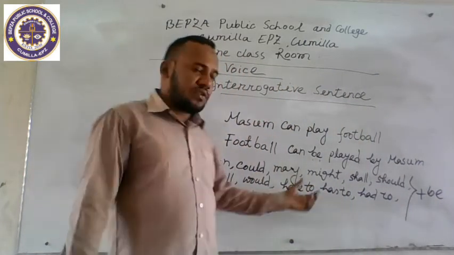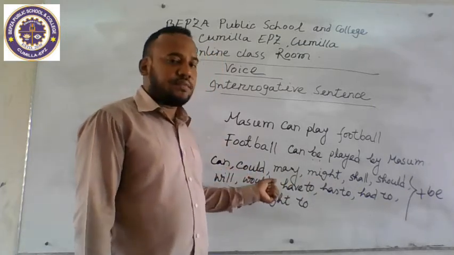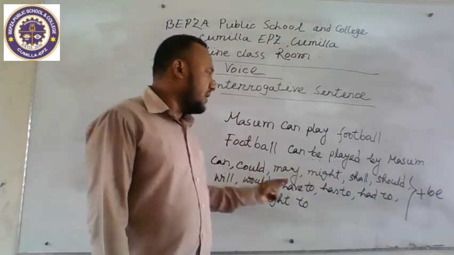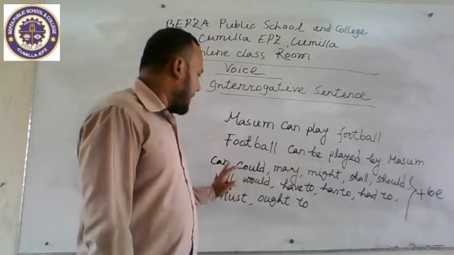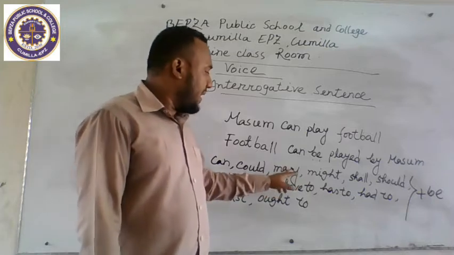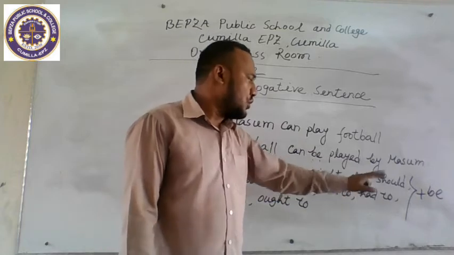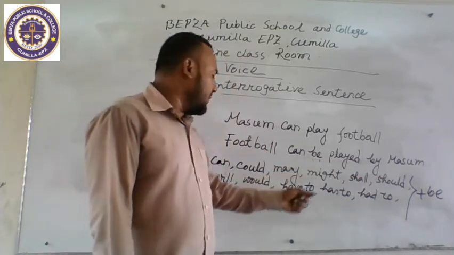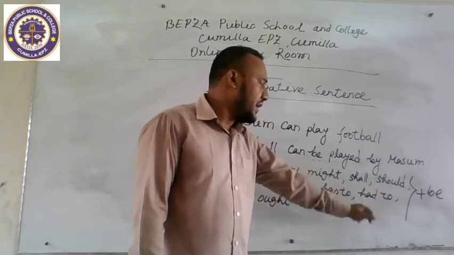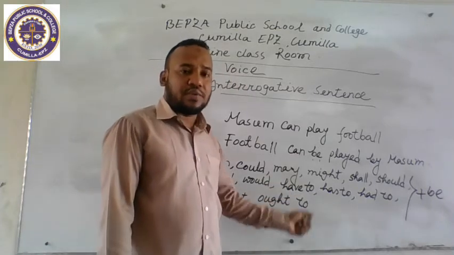The students can take a note. If you get modals, we change them by adding be. If you find can, then we change it into can be in the passive form. Can will be can be, could be, may be, might be, shall be, should be, will be, would be, have to be, has to be, had to be, must be, ought to be.